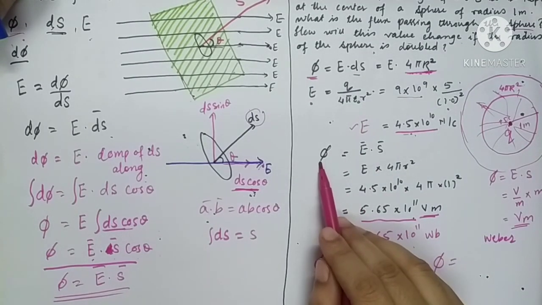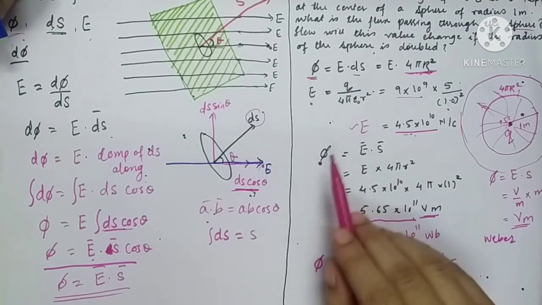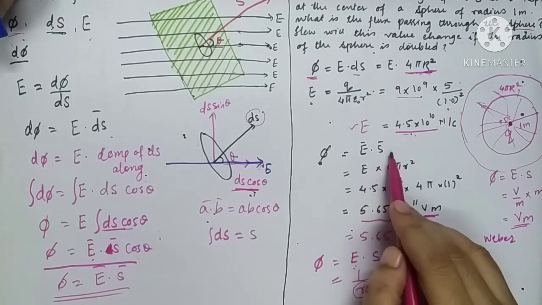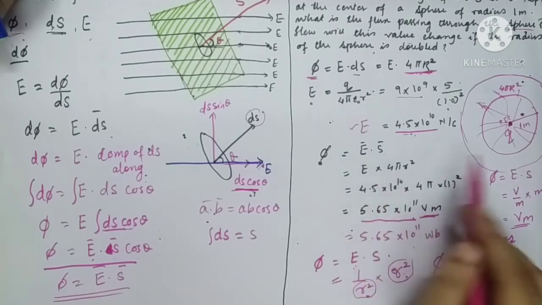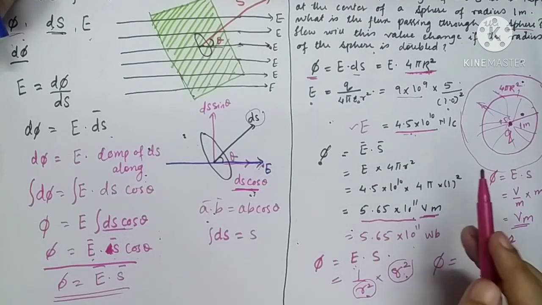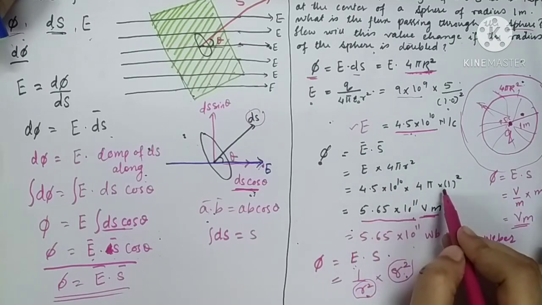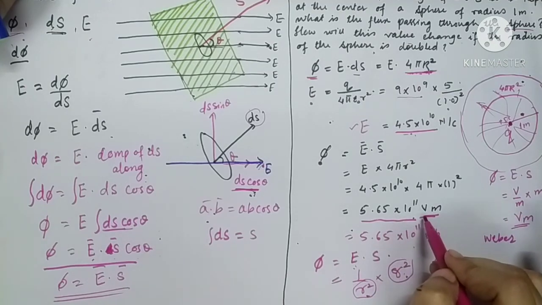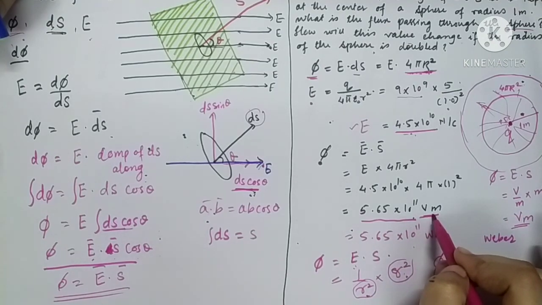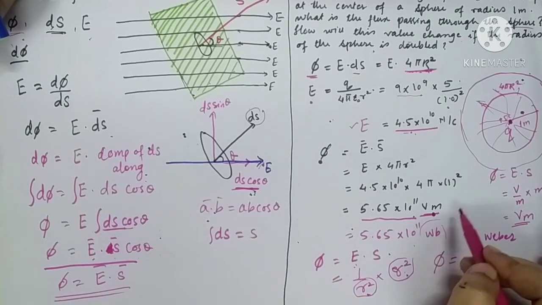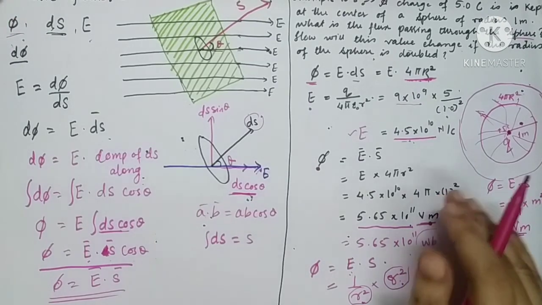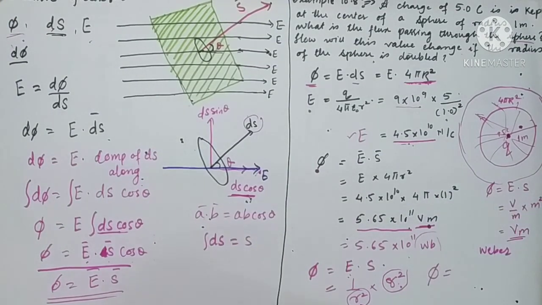Then with the formula of electric flux, the total number of lines of force, it has the formula E dot S. So E into S, where S is the surface area of the sphere. It is 4 pi R square. So we have substituted the value of R, and we have got this value 5.65 into 10 raised to 11. Voltmeter is the unit, and Weber is also a unit of electric flux. So here we have completed the concept of electric flux.